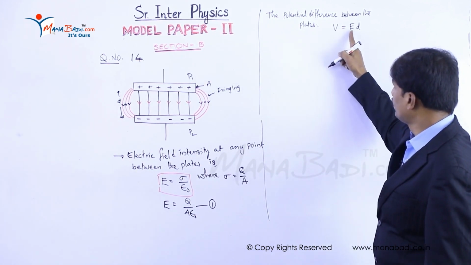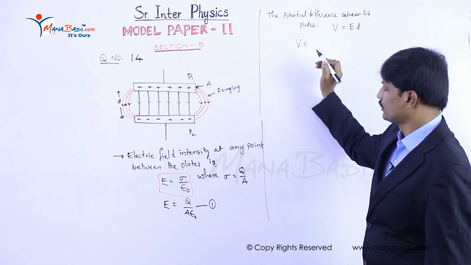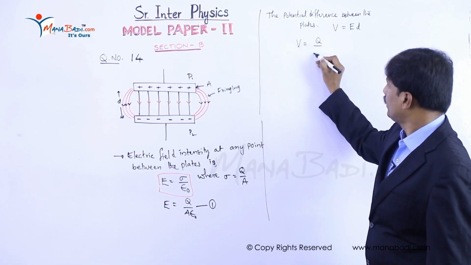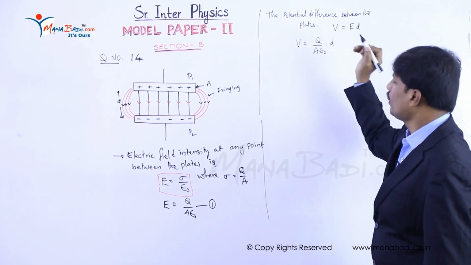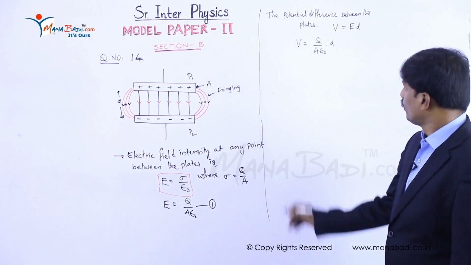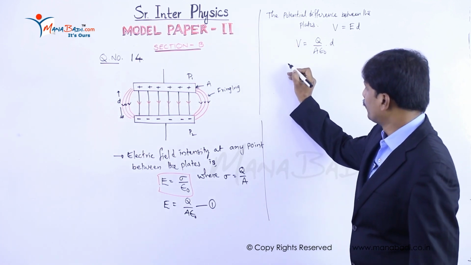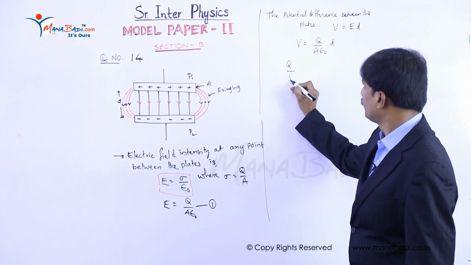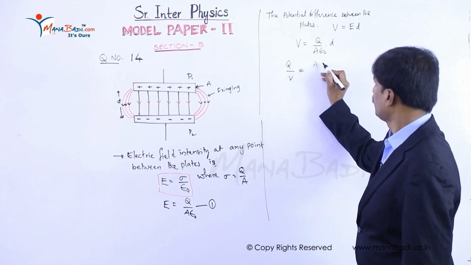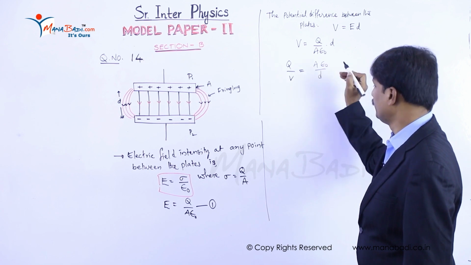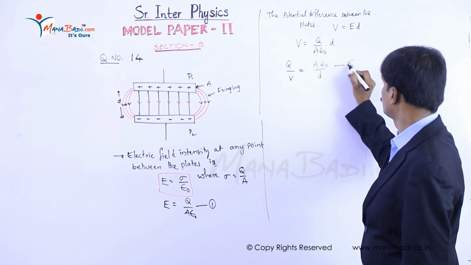Substitute the E value here, then V becomes Q by A epsilon naught into small d. Now we can write this equation as Q by V is equal to A epsilon naught by d. Let us take this as equation number 2.